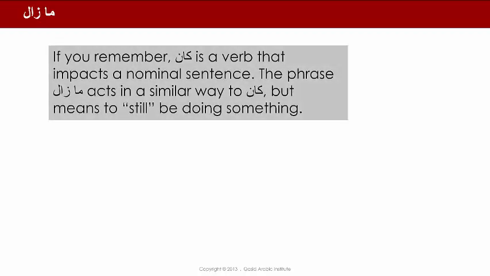In this lesson, we're looking at the verbal phrase ma zala. If you remember, kana is a verb that impacts a nominal sentence, and it means the past tense of the verb to be, was. The phrase ma zala acts in a similar way to kana, but it means to still be doing something.